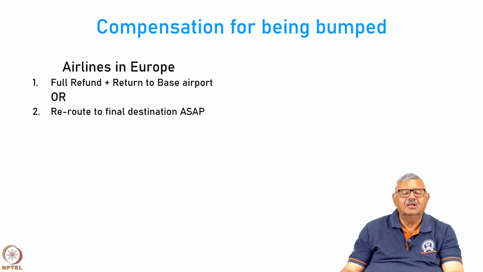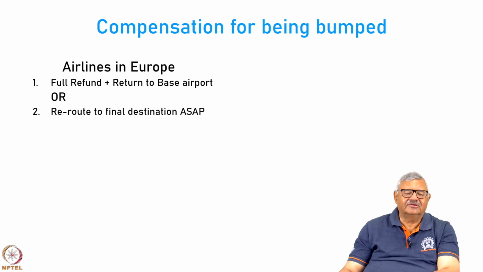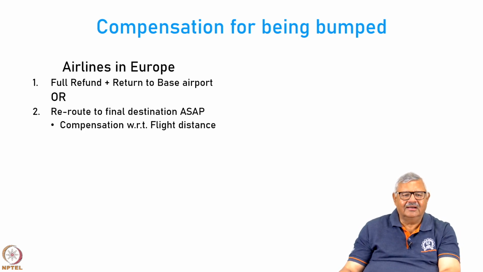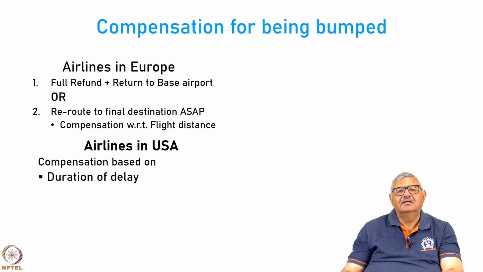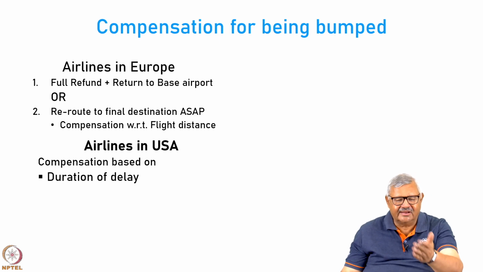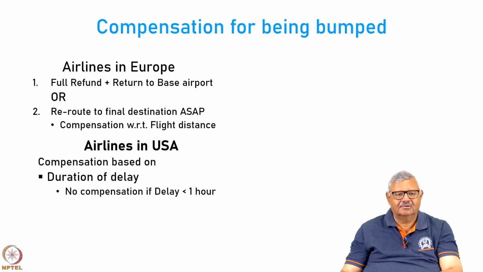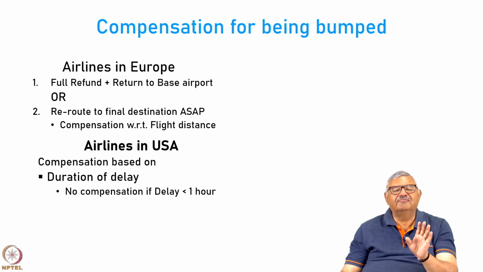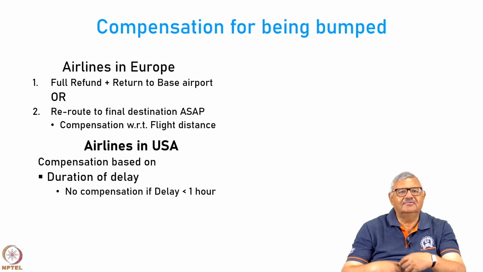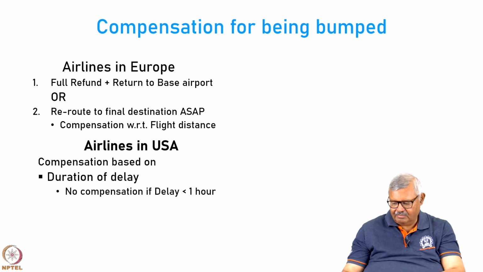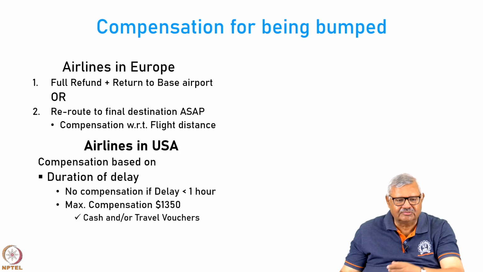Or you will be rerouted to the destination as soon as possible, and you will have compensation which will change depending on the flight distance. In the US, the compensation is based on the duration of the delay. Like if you are bumped and you are sent on the next flight, how many hours you have to wait. There is no compensation if within an hour you get one more flight. So, if the airline has a flight every hour, they can easily bump you, and there will be no compensation to be paid by putting you on the next flight, right.